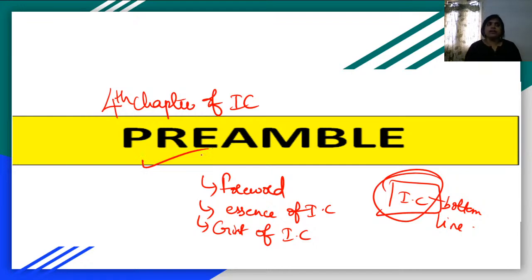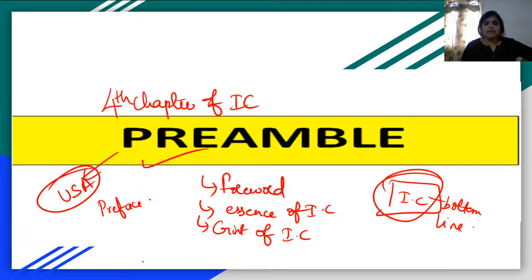The preamble is called the foreword, or you also call it the preface, and it is a very important part of the book. Not just for the Indian Constitution, for any book, this preface or foreword is considered the most important part. This concept of preamble we have borrowed from the United States of America. We have discussed that the preamble has been taken from the United States. Now let's start the lesson.